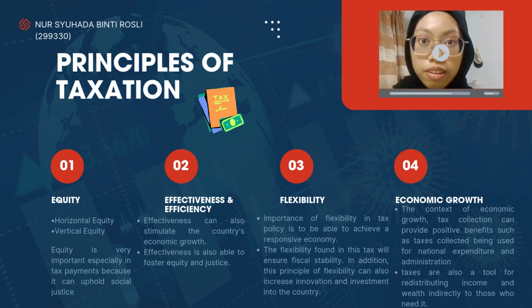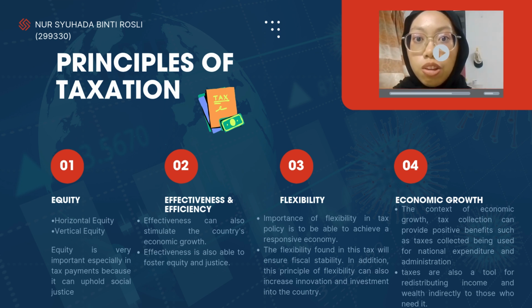Next is effectiveness, which can also stimulate the country's economic growth. This situation can be seen with incentives or well-designed tax policies that can attract other investors into the Malaysian market. This situation will strengthen economic development in various service sectors. Effectiveness is also able to foster equity and justice. The implementation of tax imposed on high-income individuals and the provision of subsidies to low-income groups can narrow the income gap and support vulnerable populations.